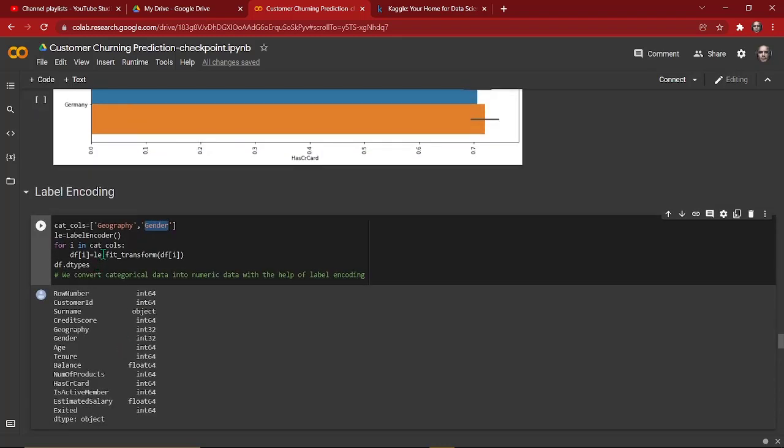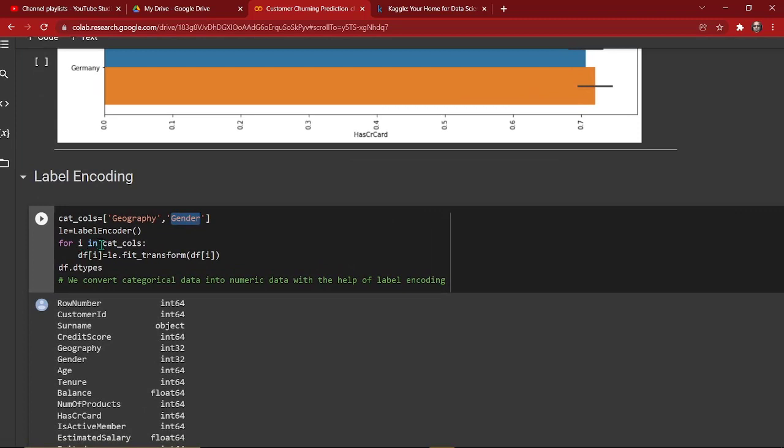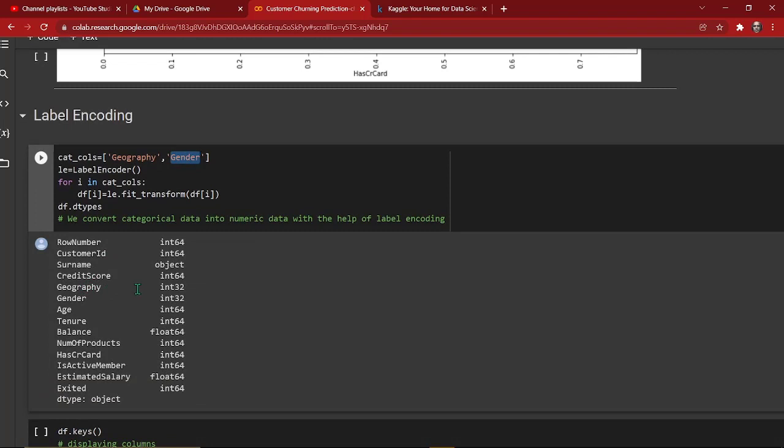So to do label encoding, what are we going to do? We are taking the geography and gender column in a variable, and then we use a simple for loop and transform these columns from category into numerical ones. And then we check the dataset, and as you can see, we have our geography column that is now integer data type, and gender column that is integer data type as well. Earlier we had object type of this data. Now we have transformed them into the integer data type.